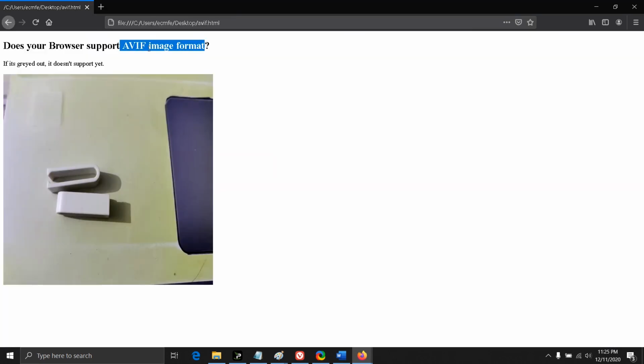So that's all for the video, guys. That was all about the AVIF image format. Now you know that this image format is a royalty free image format. It's super compressed. It supports all kinds of color depths. This is in its infancy, so it needs some time to be adopted by everyone, but it's soon going to be adopted by everyone. Big tech companies like Netflix and Google are already supporting it because it's much more beneficial and easy to use, especially for content creators. It's royalty free. This image format has every feature a user would want.